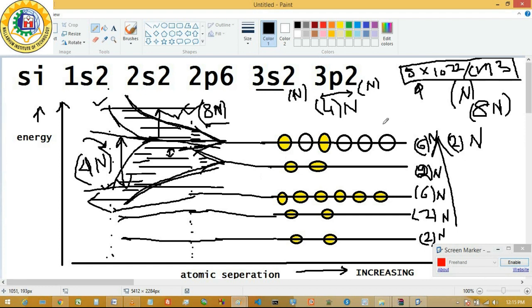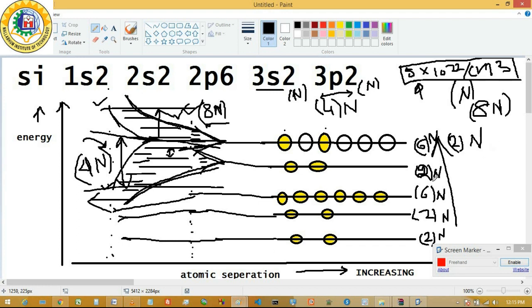This is the picture for the isolated silicon atoms. This is 1s state, this is 2s, this is 2p, this is 3s, this is 3p, and only the picture is different for the 3p state. Here only 6 states are available, but out of the 6 states only 2 states are filled up, and the rest of the 4 states are vacant.